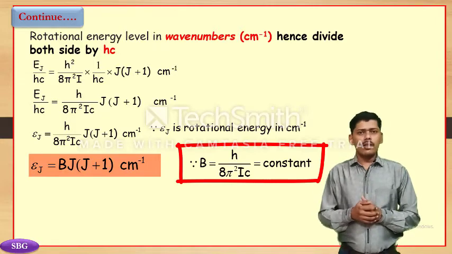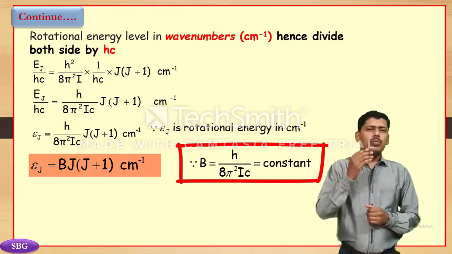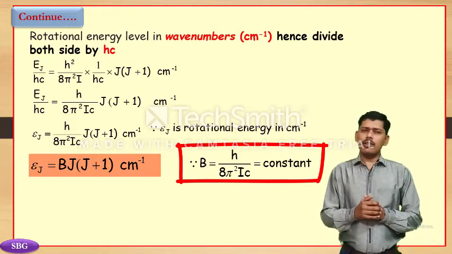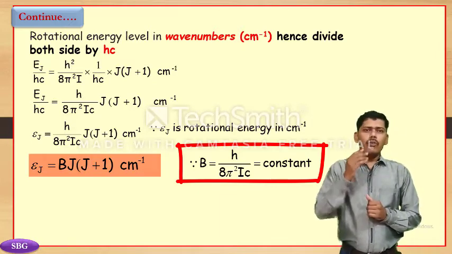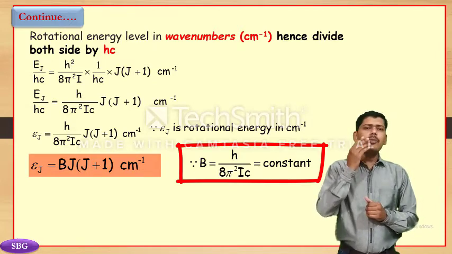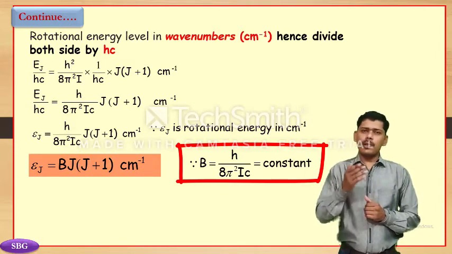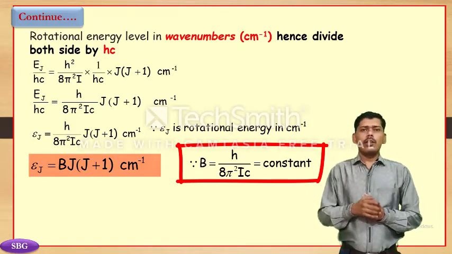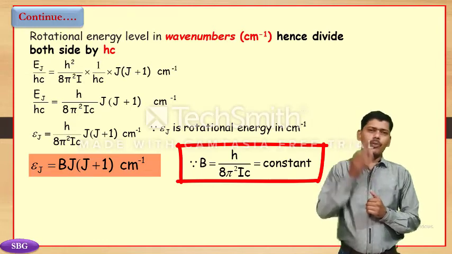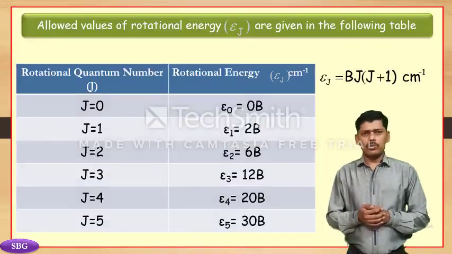Why is this constant? The moment of inertia of a rigid diatomic molecule is fixed or constant, and the velocity of light is also a constant. Another term, h, is also constant because it is Planck's constant, and 8 and π² are also constants. Hence the whole term is a constant.